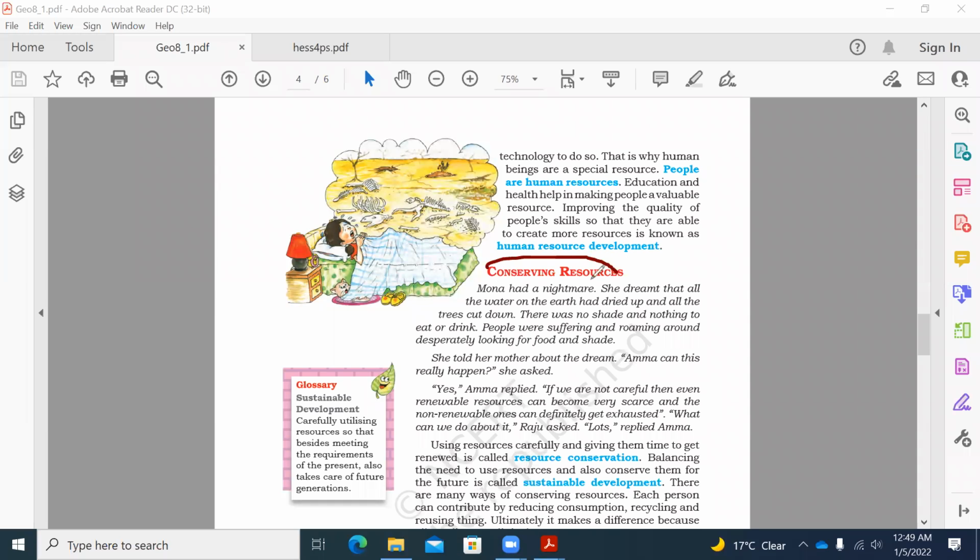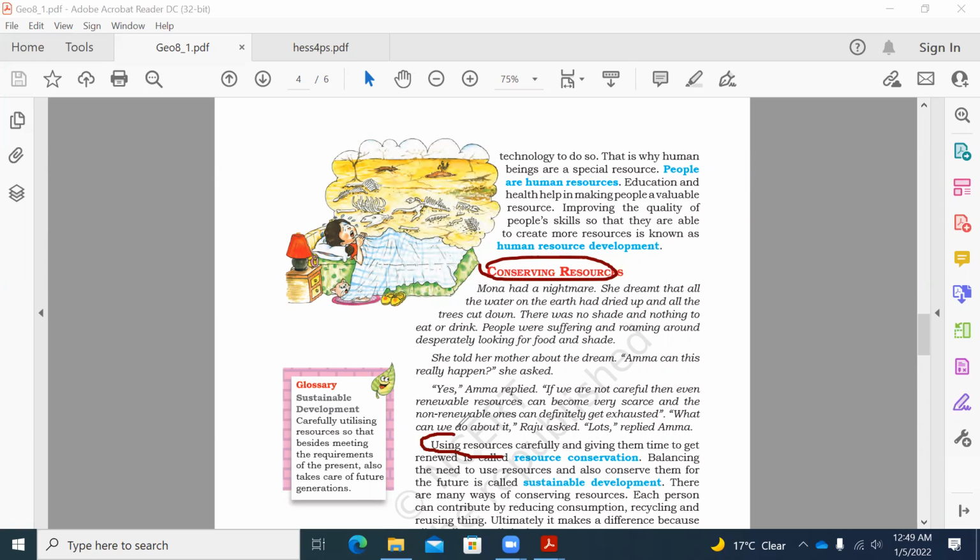And the last final topic is conserving resources. So what is conserving resources? This tells what happens if there is no water to drink or eat, and if there are no trees, what happens? There is nothing to eat and drink. So it is very important to conserve the resources for future purposes.